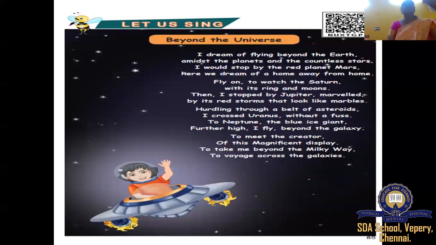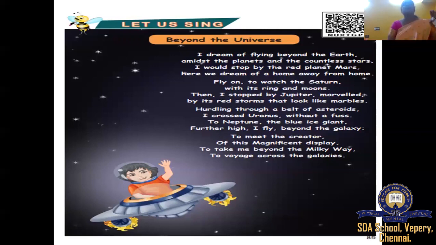When he started from Jupiter, he was hurtling through a belt of asteroids and small, minor planets. Hurtling means jumping over, and belt of means together, small ones, just jumping over the asteroids.